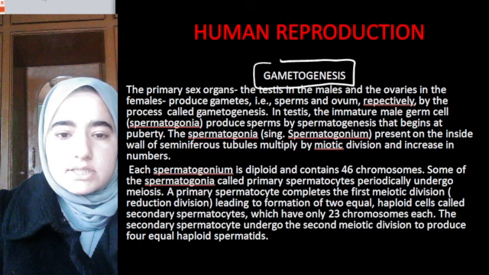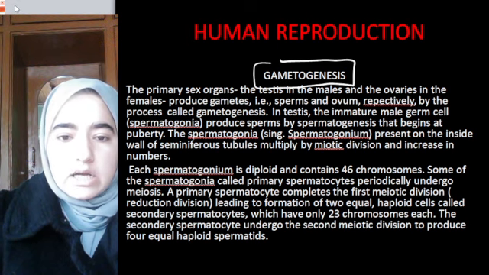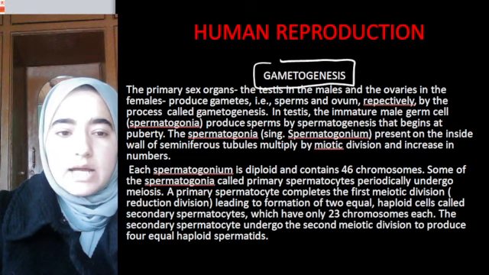Some of the spermatogonia, called primary spermatocytes, will undergo meiosis.